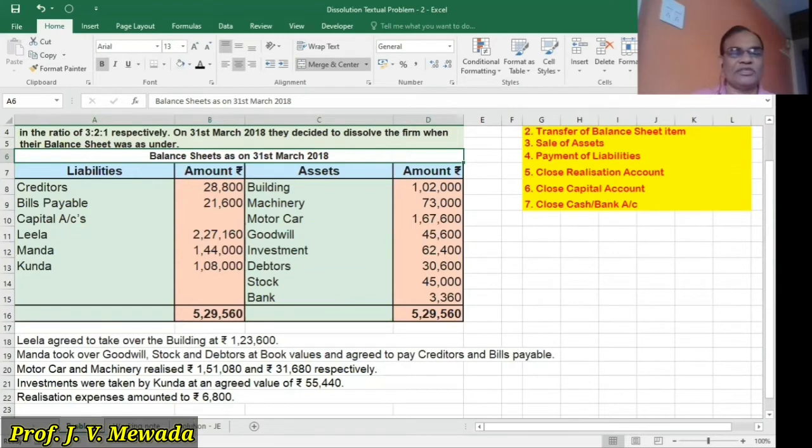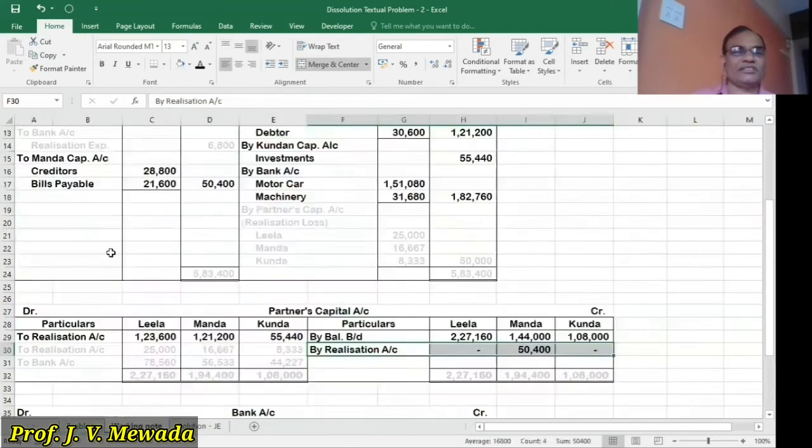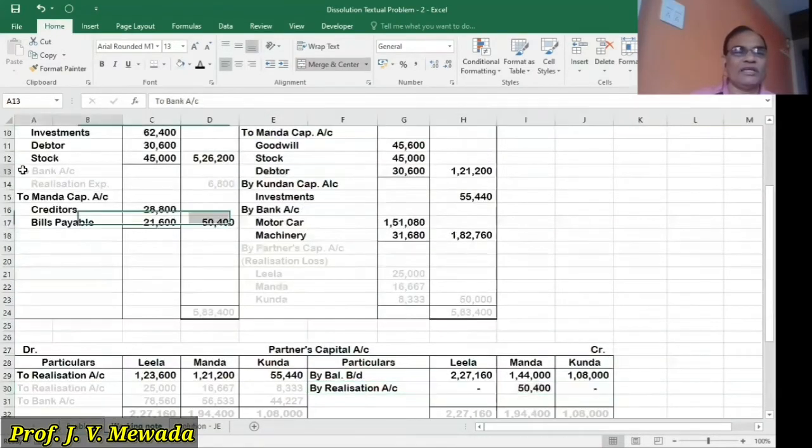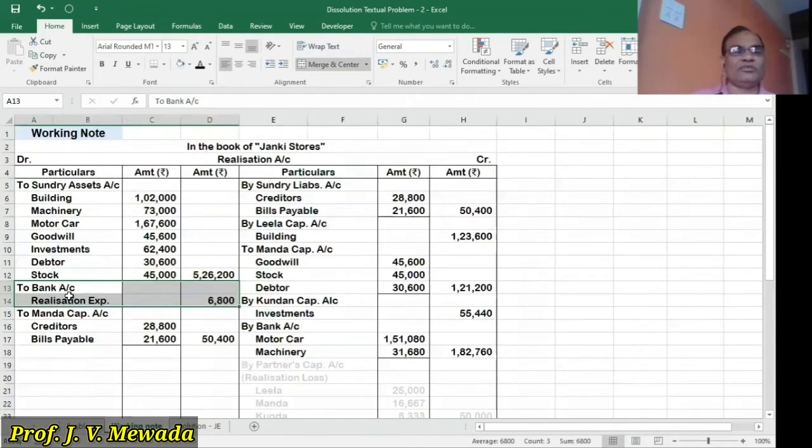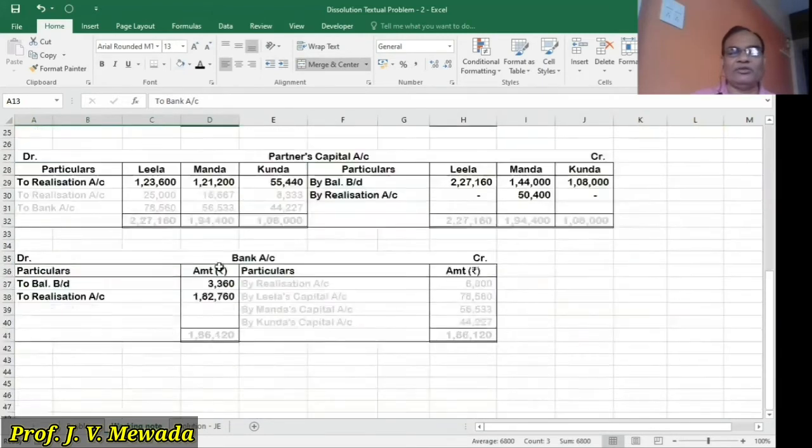Realization expense 6,800 is paid in cash. So we have to write realization expense 6,800 on the debit side of realization account, bank to bank account, realization expense 6,800, and in the bank account, we will be writing on the payment side 6,800.